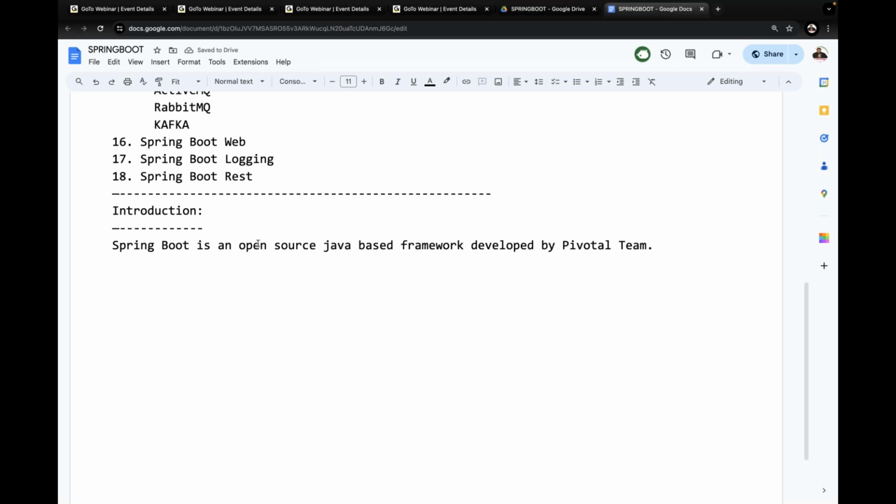Pivotal team is also a Spring framework vendor. There we can understand it. What is this Spring Boot actually? Spring Boot is an open source Java based framework developed by Pivotal team.